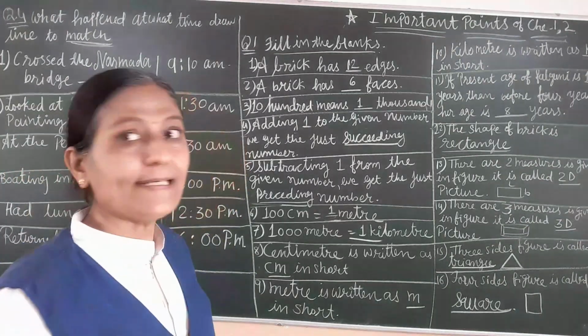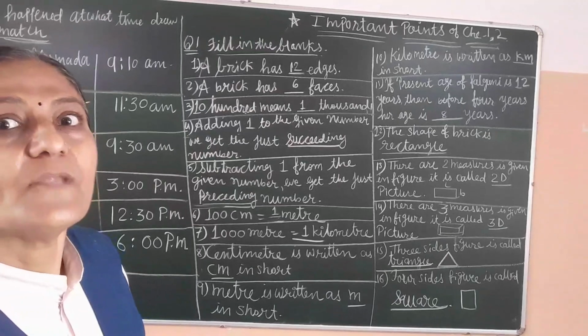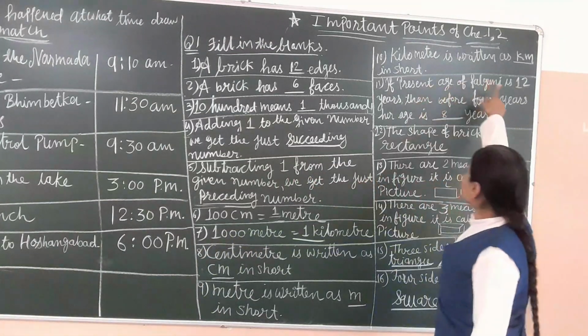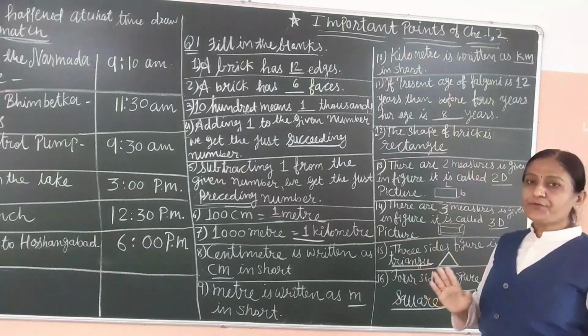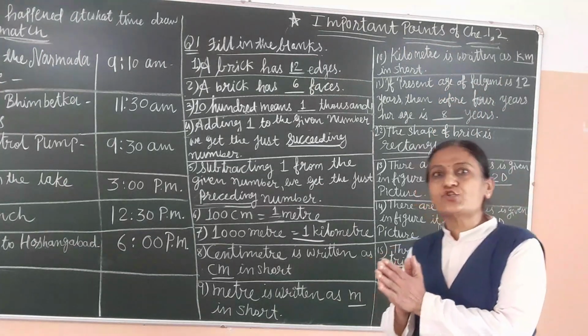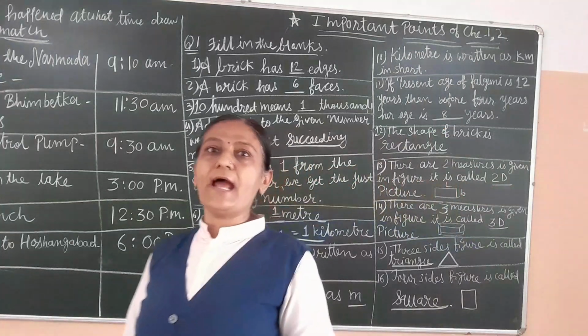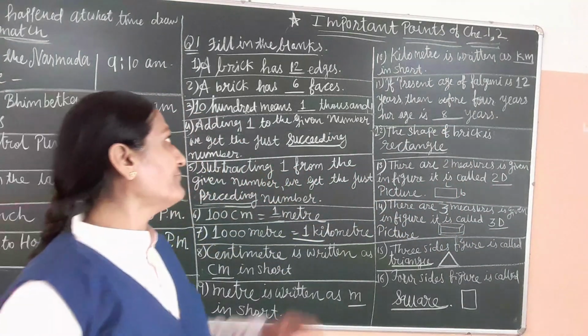Now next one, 10th one, kilometer. Kilometer is written as km in short. If kilometer we have to write in short, then we have to write km.